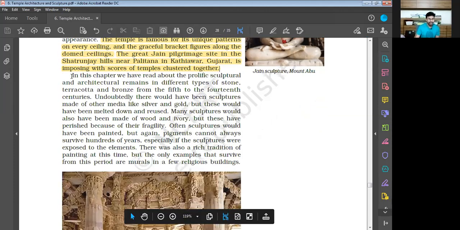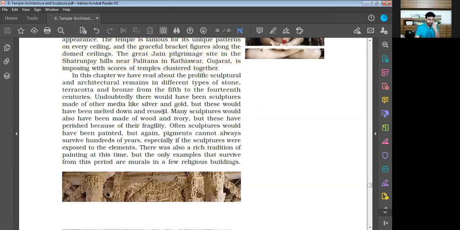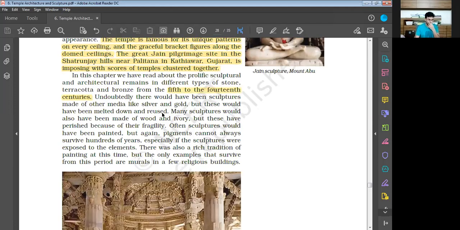Now, in this chapter, we have read about the prolific sculptural and architectural remains in different types of stone, terracotta, and bronze from the 5th to 14th centuries. Undoubtedly there would have been sculptures made of other media like silver and gold, but these would have been melted down and reused. Many sculptures would also have been made of wood and ivory, but these have perished because of their fragility.